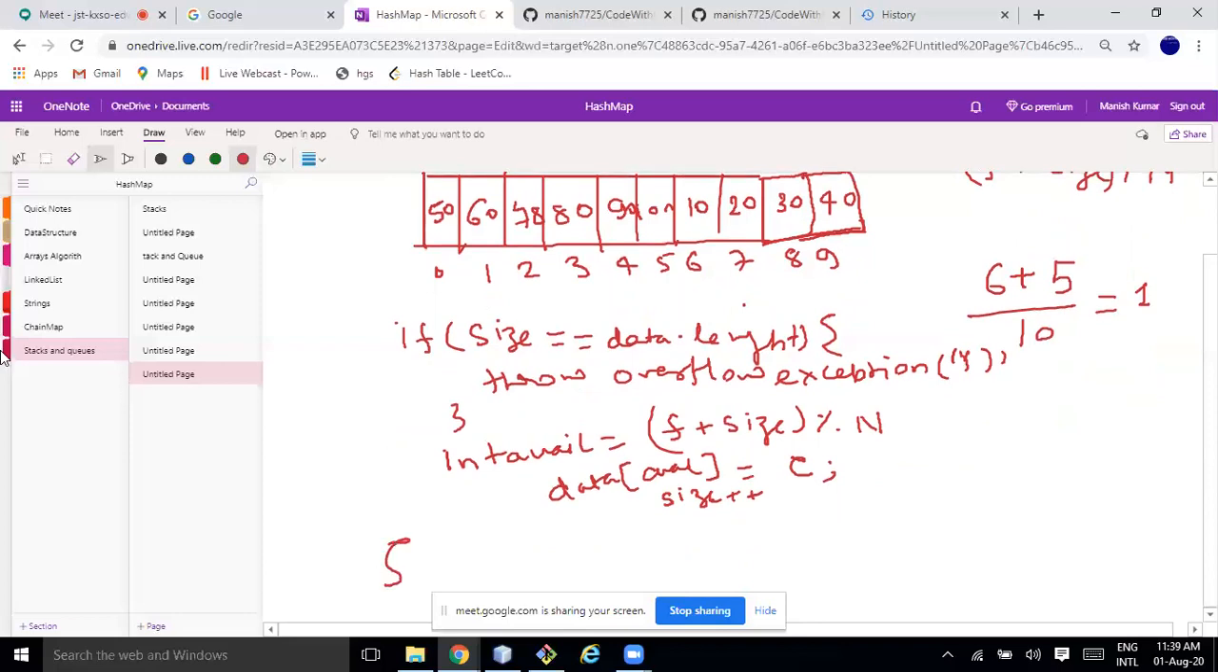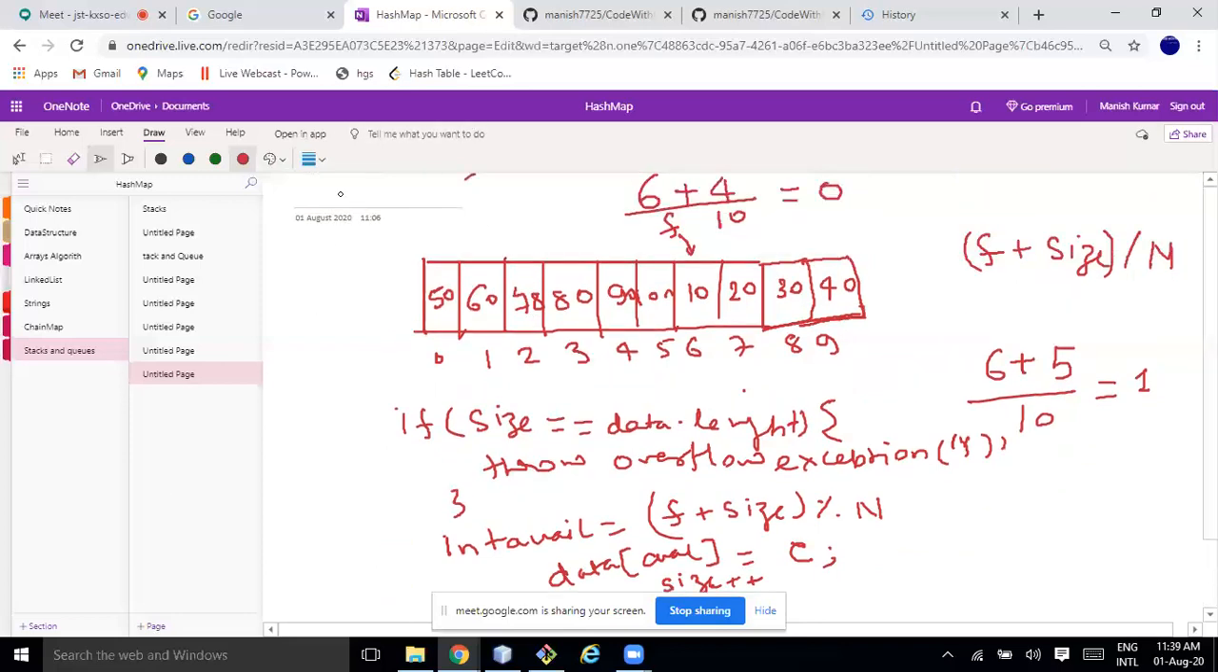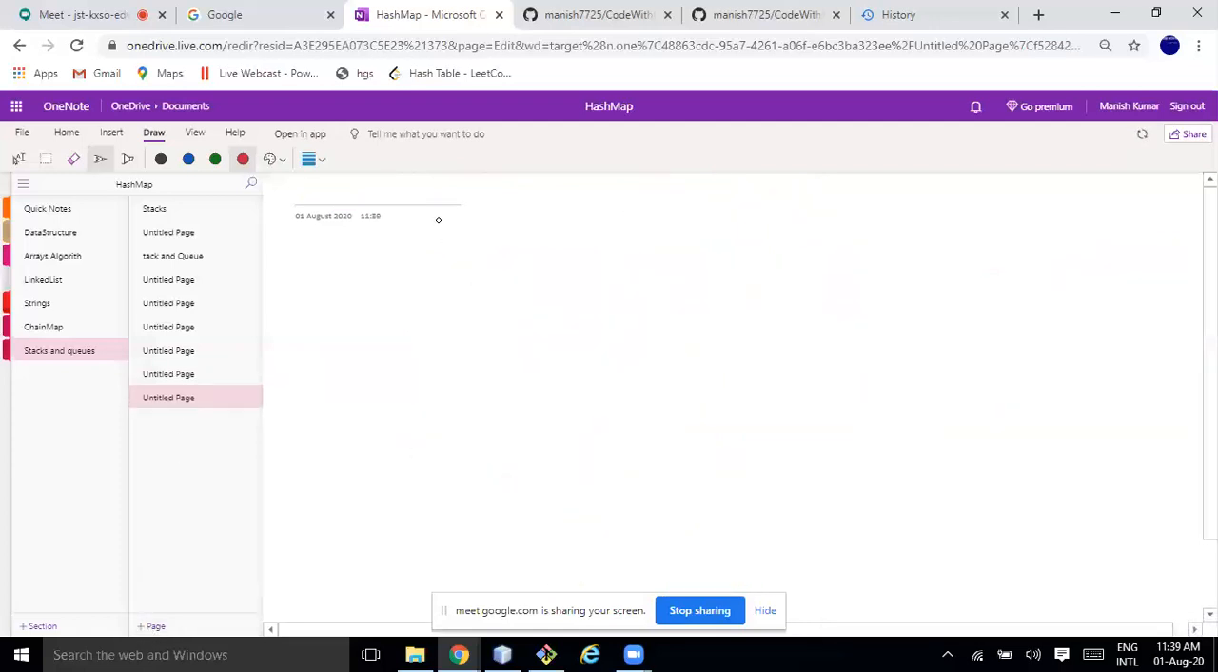Okay. Now let's consider. So this is the push function. So if I write it, it is a push. Next, let me try for pop.